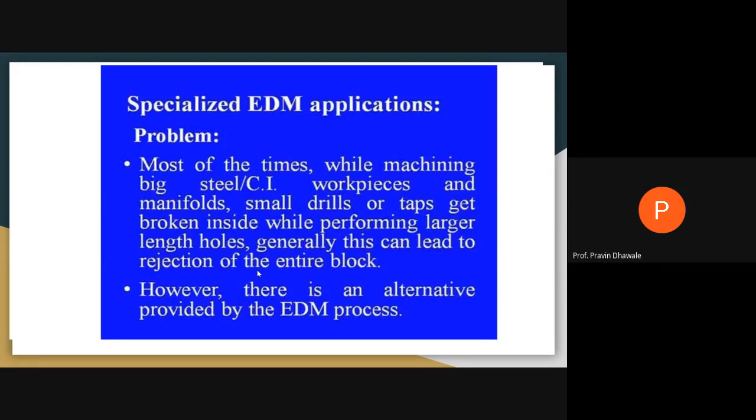There are certain applications where you have to machine a big steel and cast iron workpiece, certain manifolds, whenever you have to produce very small drills or taps. They may get broken while performing the operation because of the larger length hole size, right?